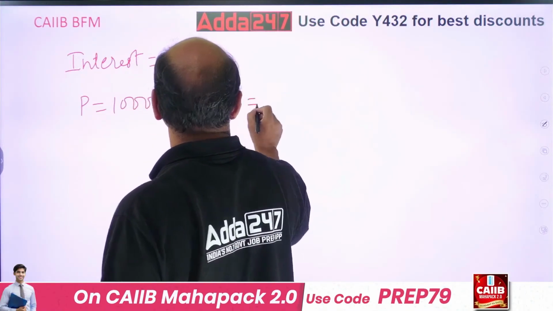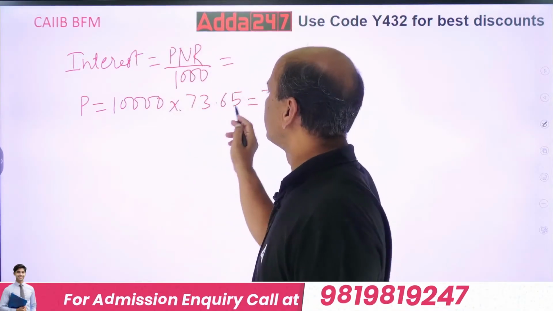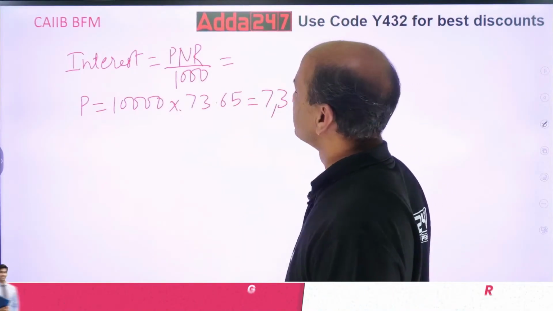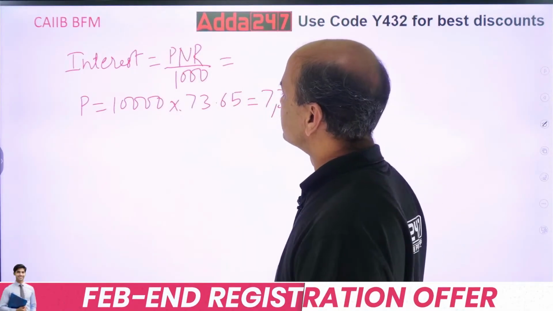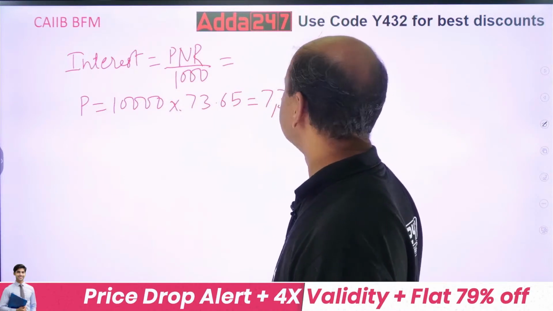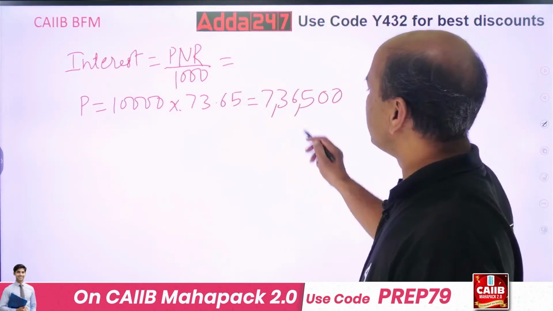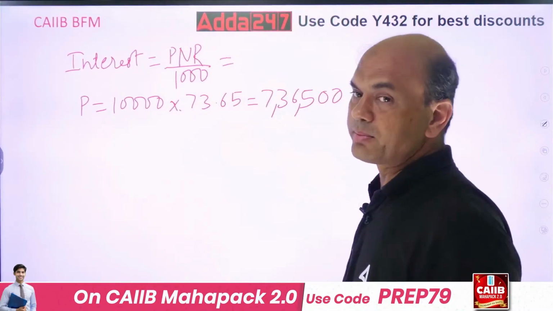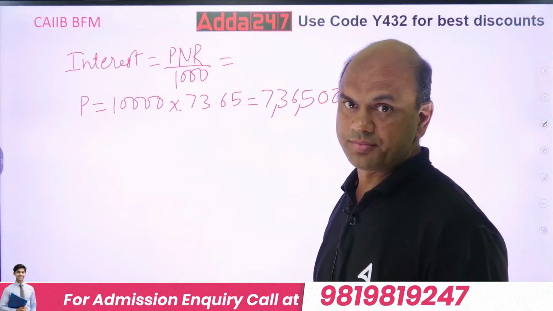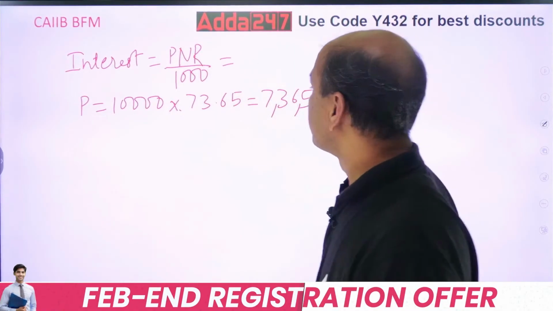What is the answer then? 73.65 and then 2 zeros more. So it is 7,36,500. P becomes 7,36,500. You have to take the P in INR because the interest will be deducted in rupees. So find it.